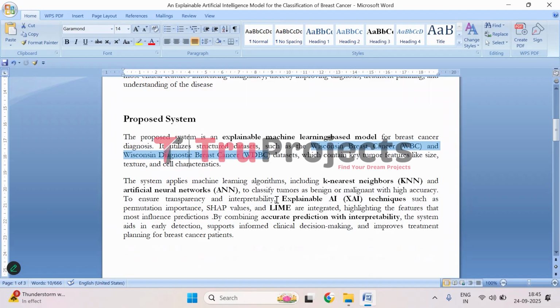So here, the system works by using different machine learning models, that are K nearest neighbor and ANN, that is artificial neural network, to figure out whether a tumor is benign or malignant. And it does so with clearly high accuracy.